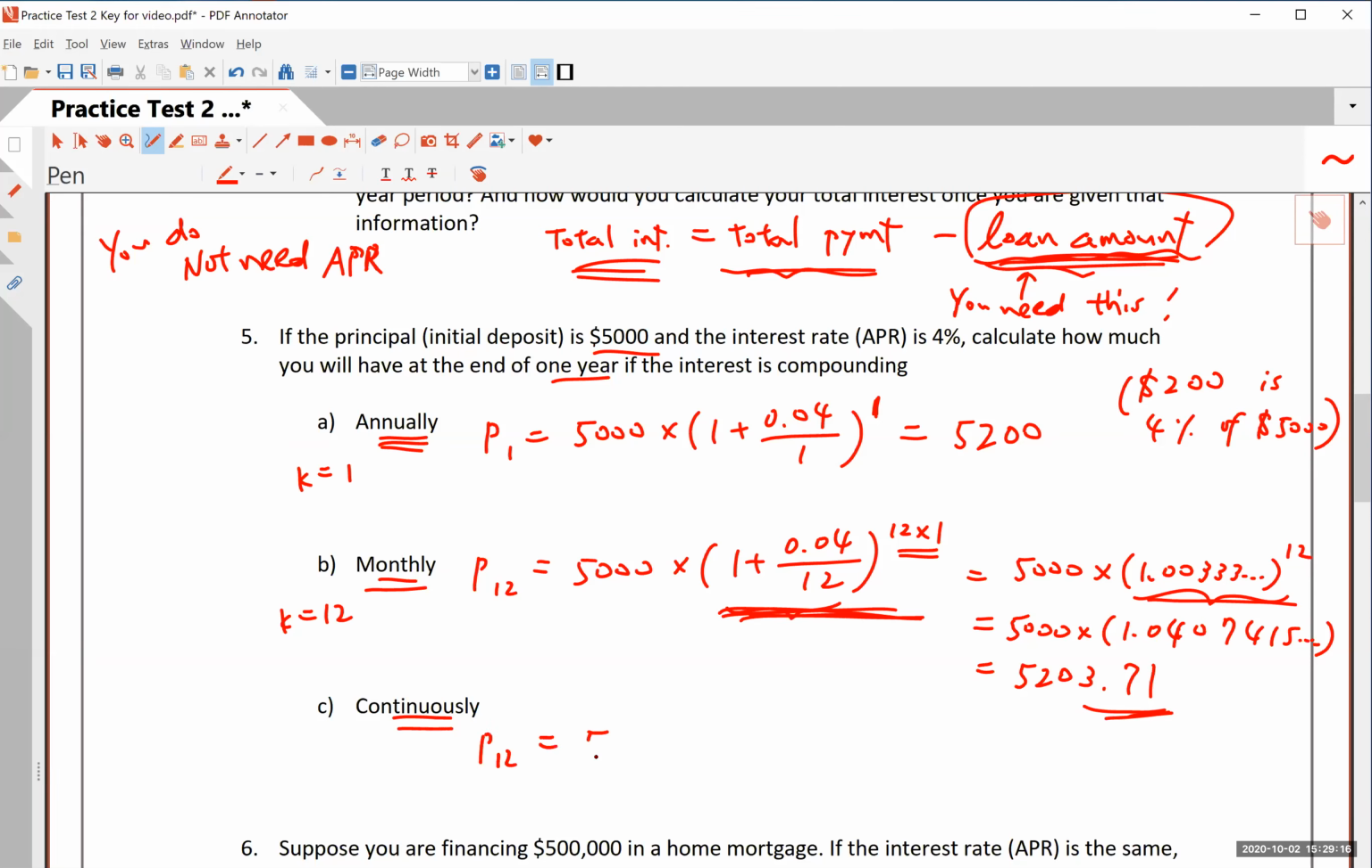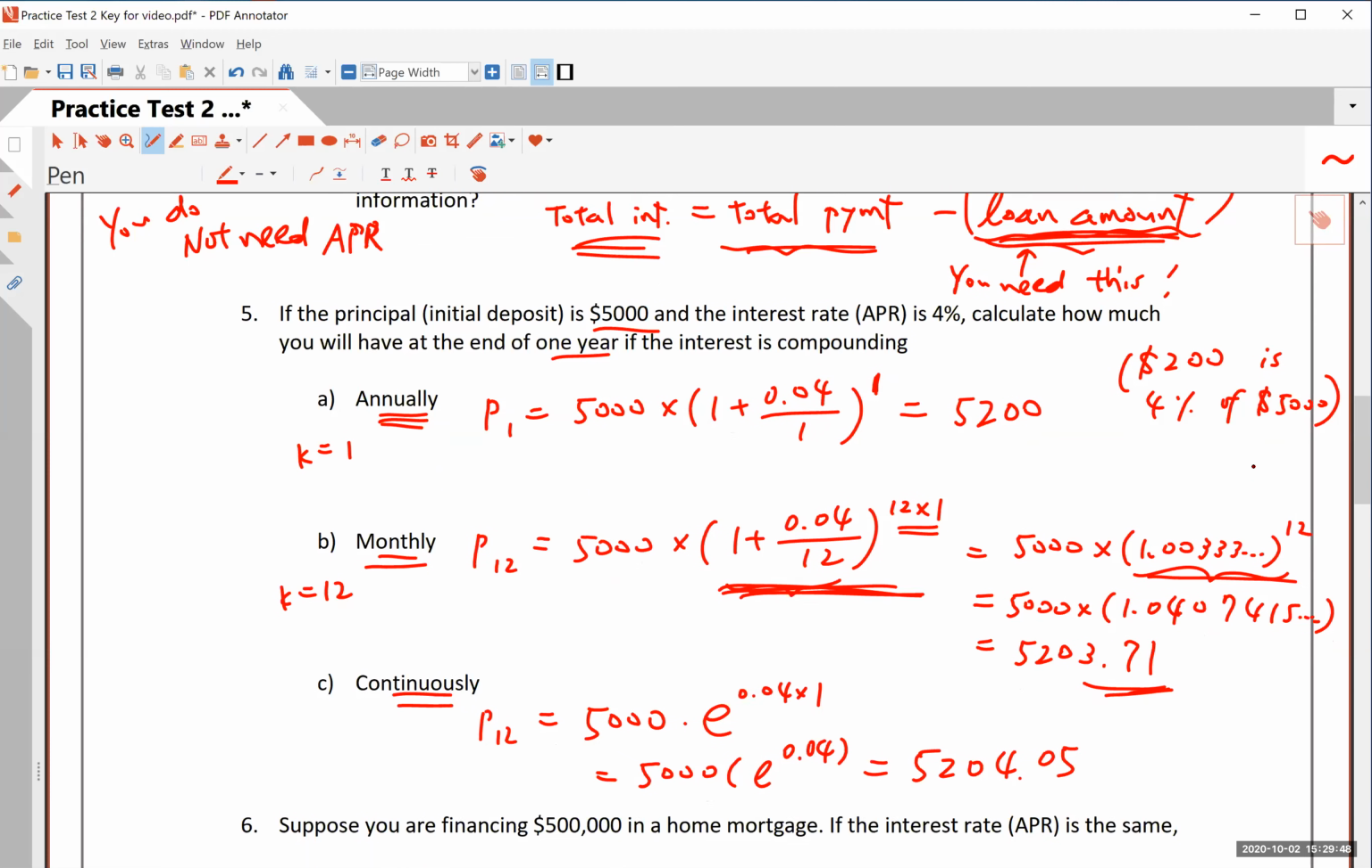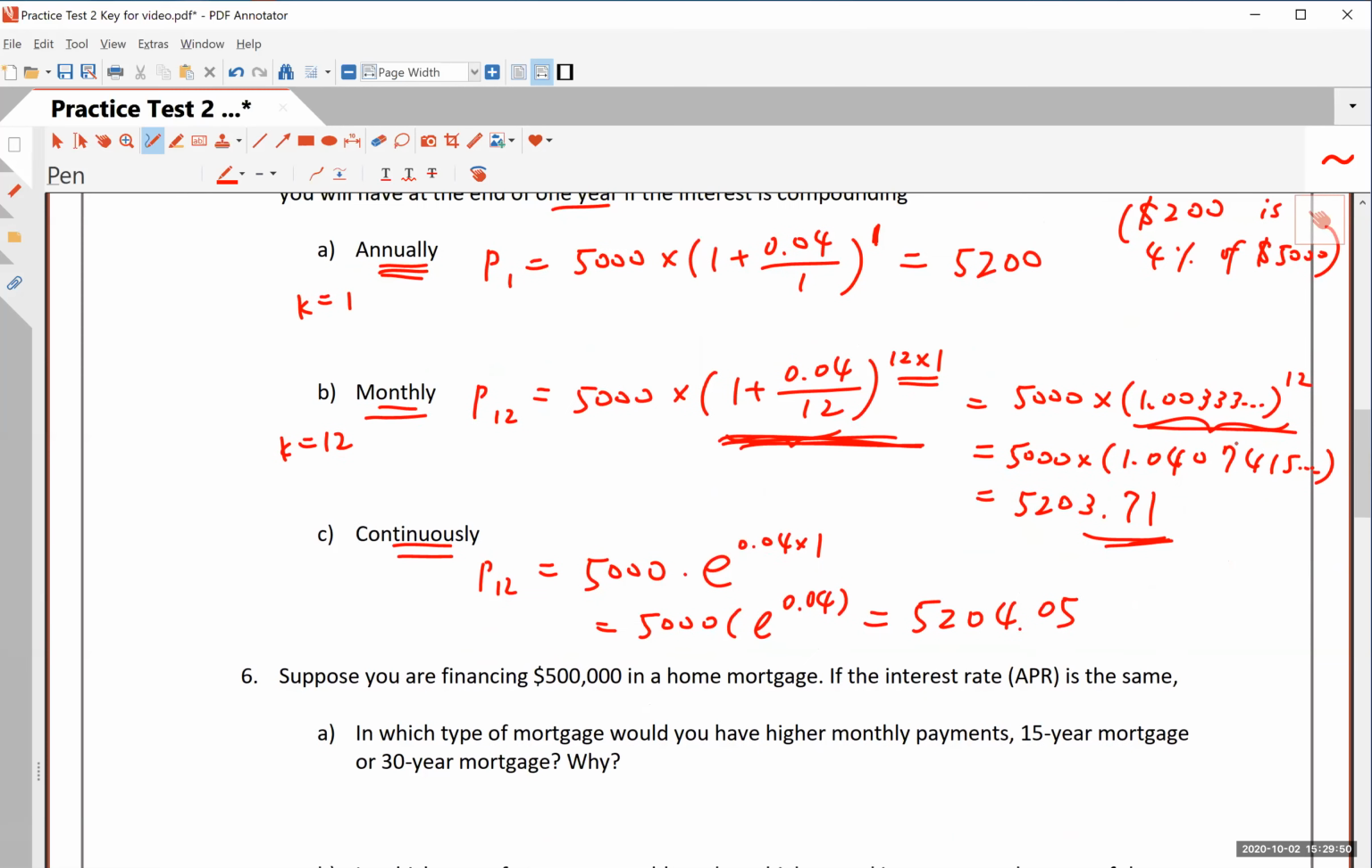Continuously, okay, this is a very different formula. It's 5,000 times e to the r times t. So it's 0.04 times 1. And so it just turns out to be 5,000 times e to the 0.04. This is what you end up doing. And of course, if you do this in your calculator, your answer will be $5,204.05.